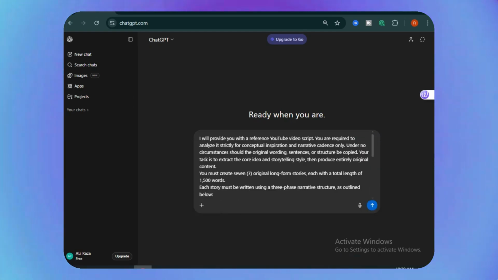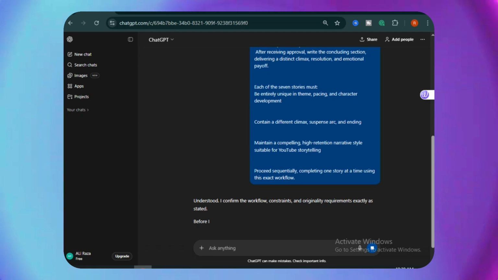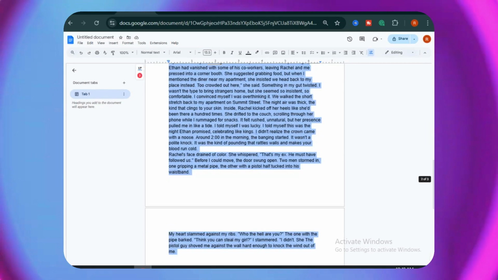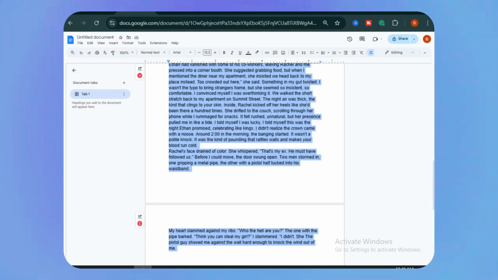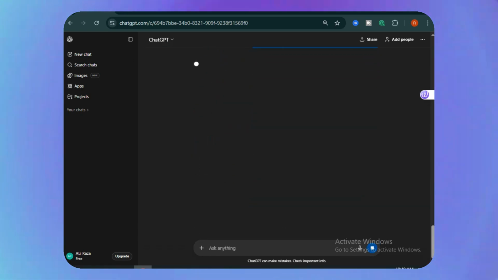Use the prompt I've provided. You can find it in the pinned comment or the video description. After giving that prompt, simply paste the video script. Don't worry, this method is 100% legal. Now, as you can see, it starts generating the script.